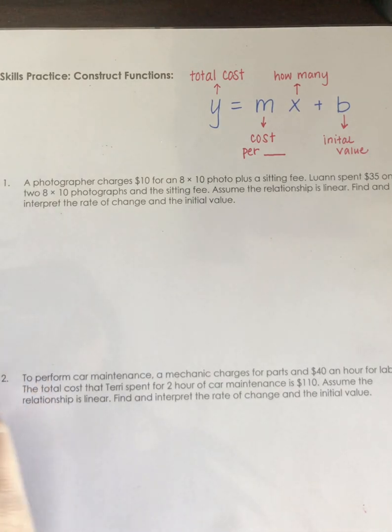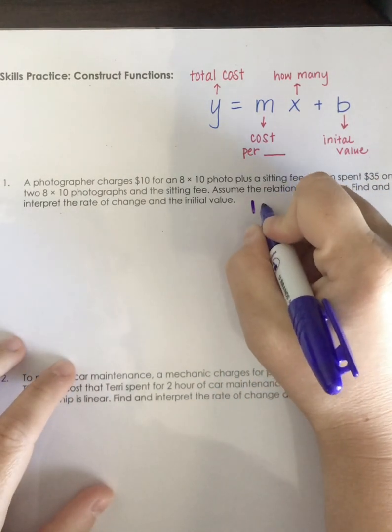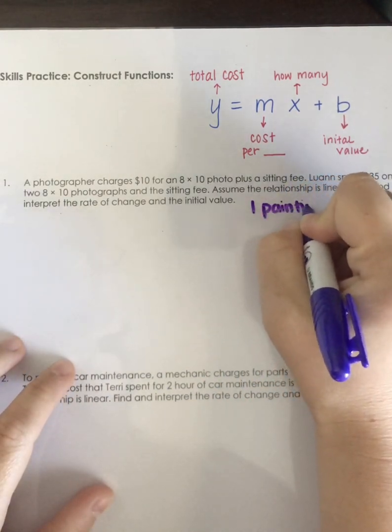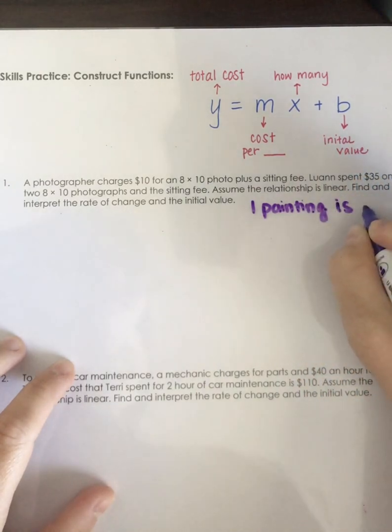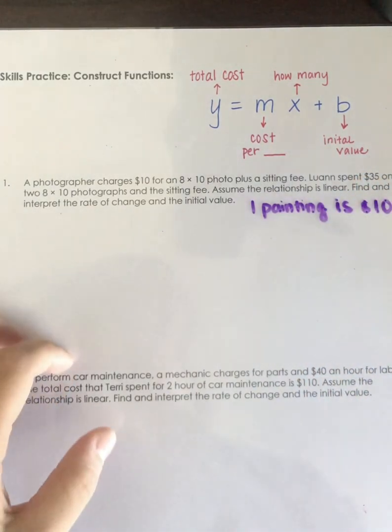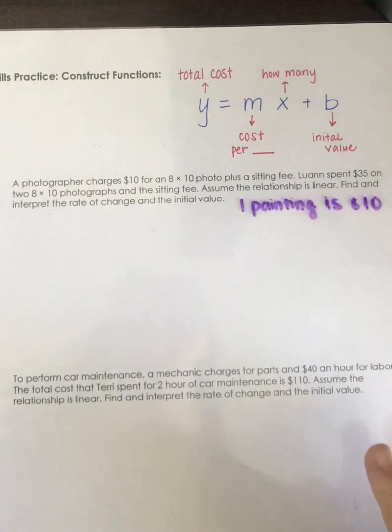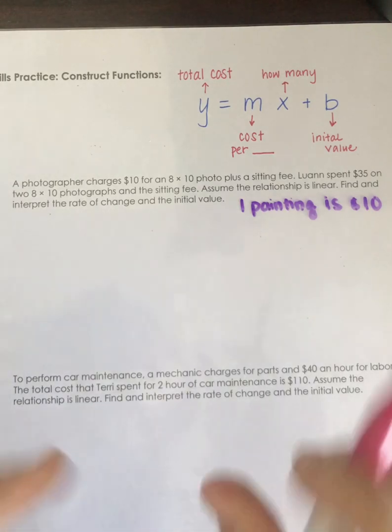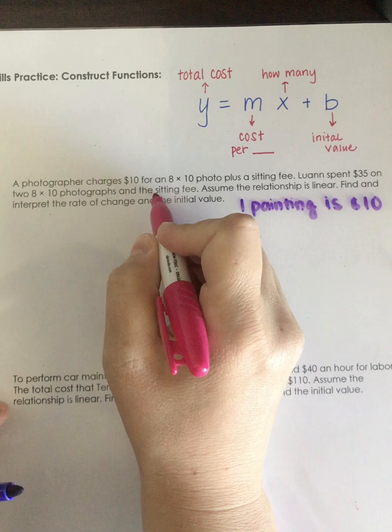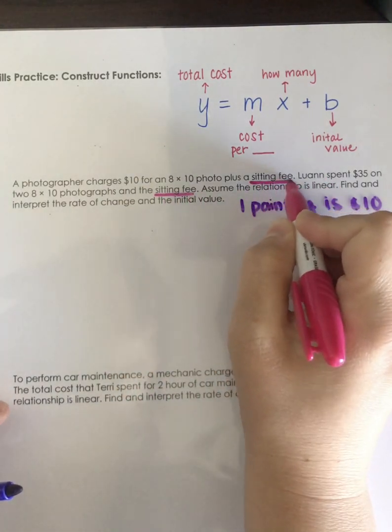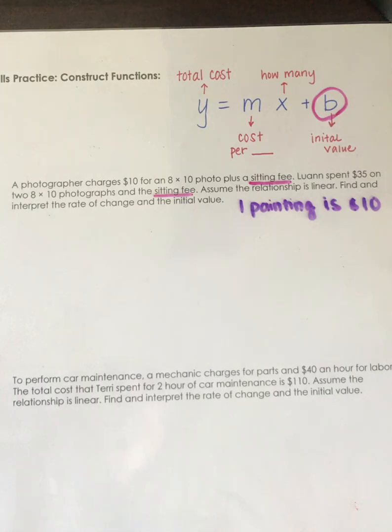So we already know that one painting is $10. So we know each painting is going to be $10, which will be our rate of change in our problem. But let's write out the equation first. So what we don't know here is it never tells us what the sitting fee is. It tells us how much she spent in total and how many paintings she bought, but it never gives you the actual sitting fee, which the sitting fee is going to be that one-time cost, so it's going to be B right here. We need to figure that part out.